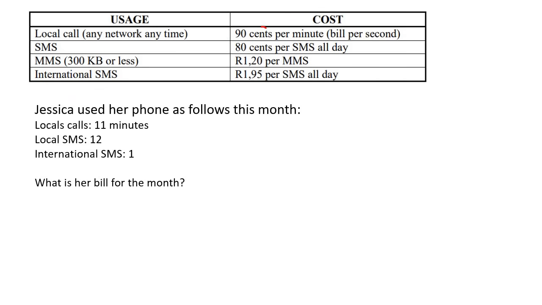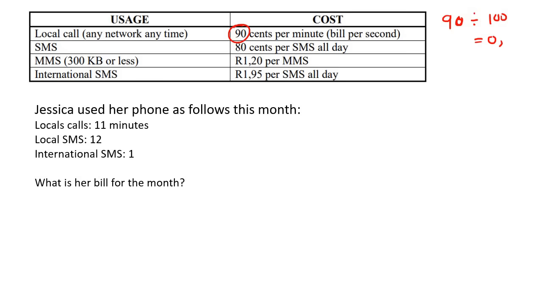Jessica used her phone as follows this month. Local calls, she did 11 minutes of local calls. So that's going to be 90 cents per minute. But she did 11 minutes. So we're going to say 11 multiplied. Ooh, but we've got to be careful. There's rands and there's cents. So you need to choose either you're going to calculate everything in rand or in cents. Let's go to rand. So to go from 90 cents to rand, you divide by 100.